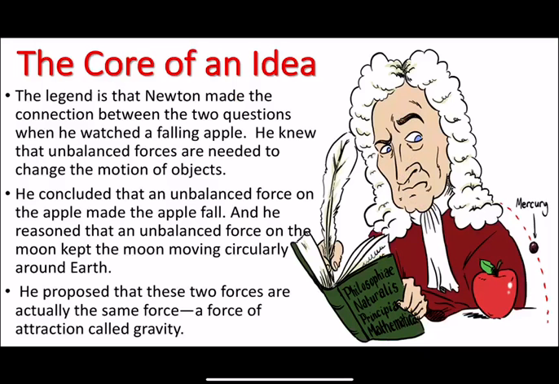The legend is that Newton made the connection between the two questions when he watched an apple falling from a tree. Some people even say it hit him on his head, but who knows? He knew that unbalanced forces are needed to change the motion of objects. He concluded that an unbalanced force on the apple made the apple fall. And he reasoned that an unbalanced force on the moon kept the moon moving circularly around the Earth. He proposed that these two forces are actually the same force, the force of attraction called gravity.